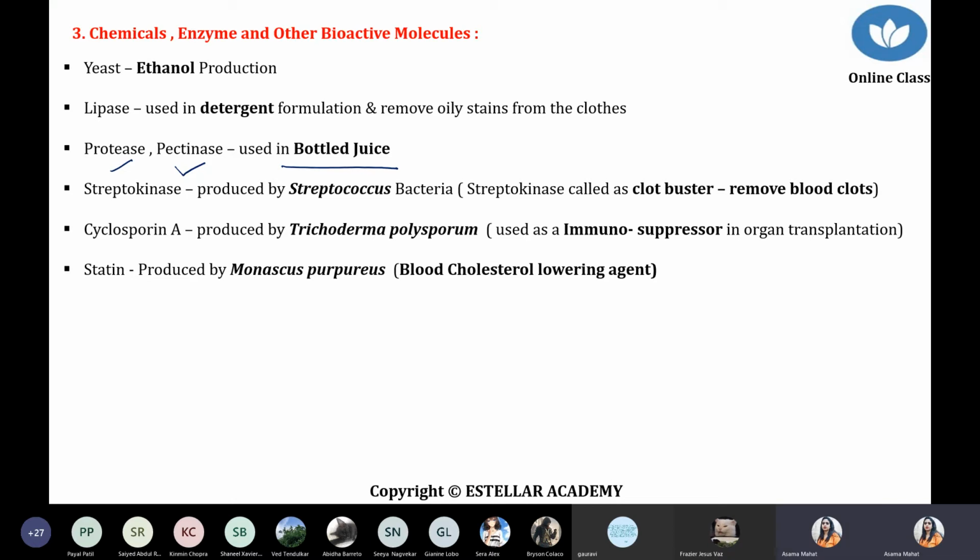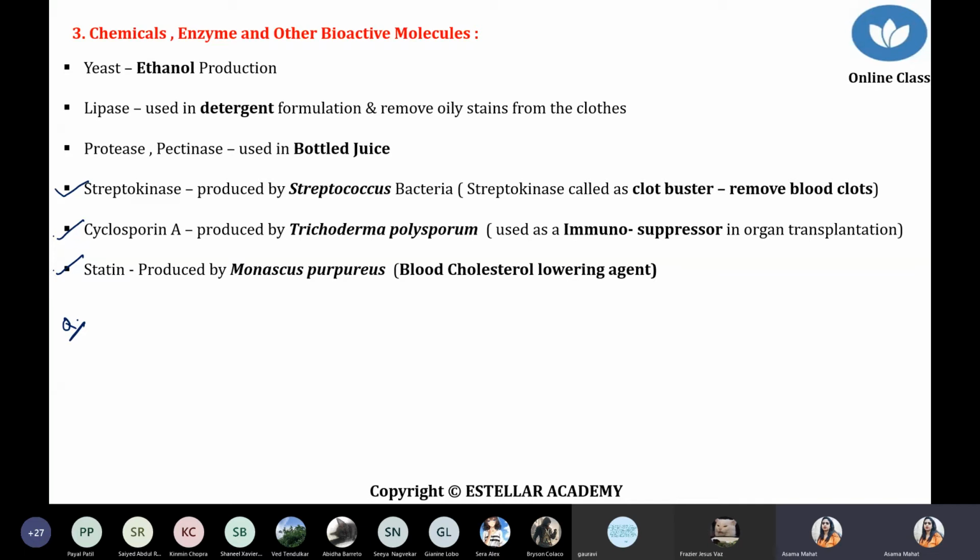One important point: the last 3 points are drug-specific, 1, 2, 3, and very, very important questions come from these 3 points. Number 1, we are talking about streptokinase.